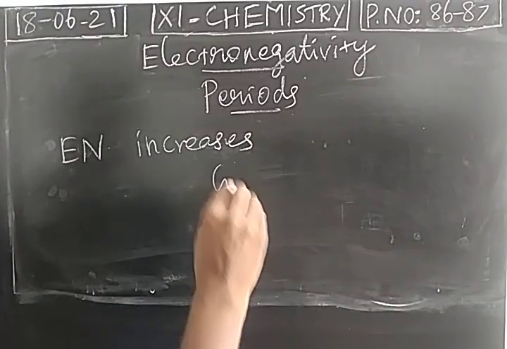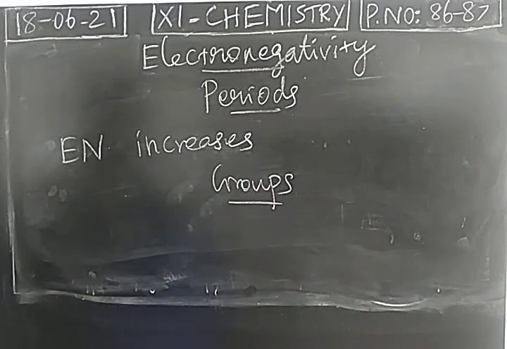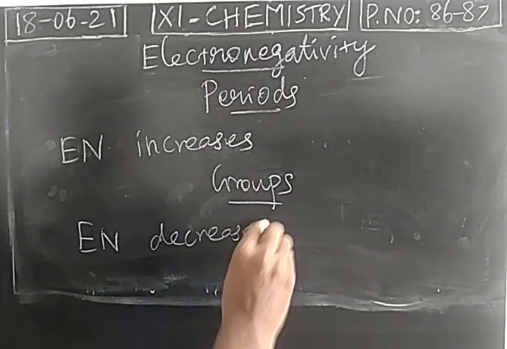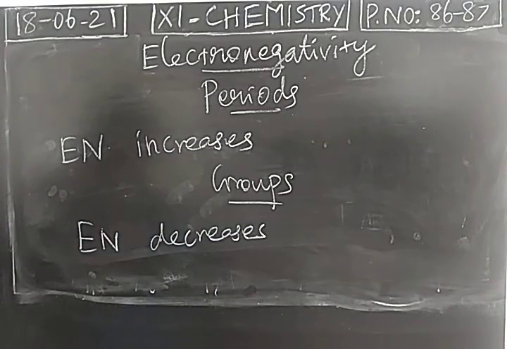Then groups. Electronegativity value decreases from top to bottom in a group. Left to right, atomic size reduces, effective nuclear charge increases, and the electron accepting tendency will be more. So electronegativity value increases from left to right in a period. You can take the second period: lithium, beryllium, boron, carbon, nitrogen, oxygen, fluorine. Gradually electronegativity increases, and noble gases are already stable. They don't have the electron accepting tendency. Electronegativity value will be 0, like electron affinity.